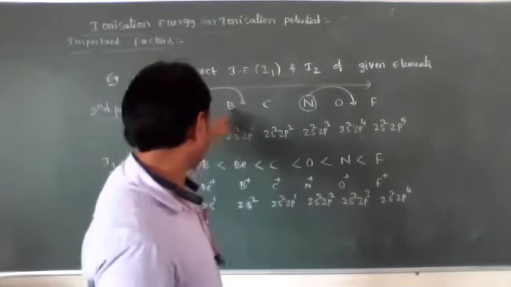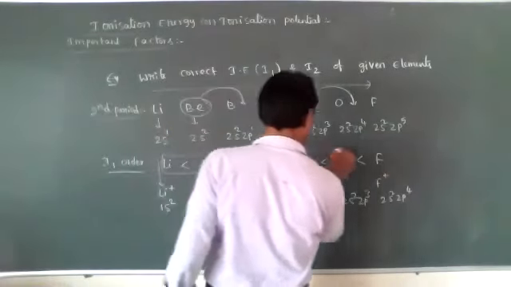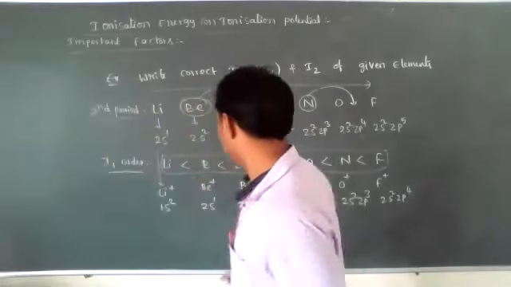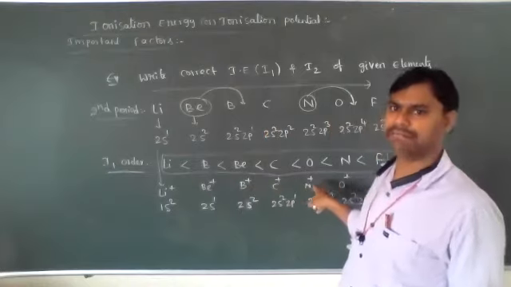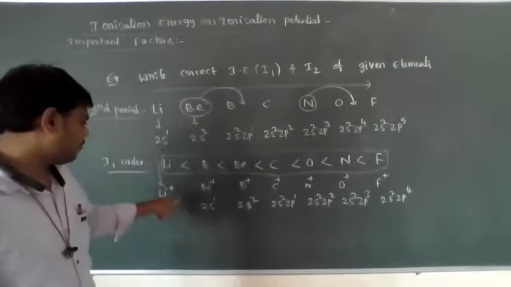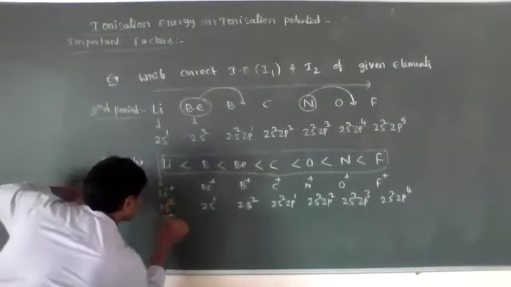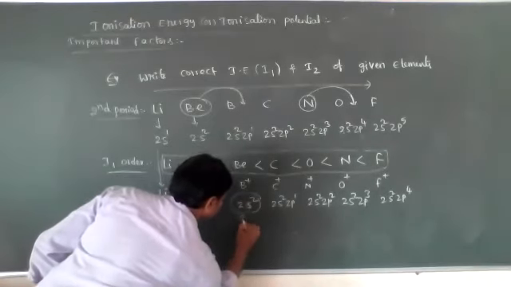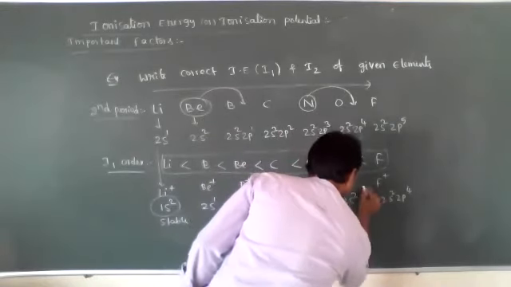No, don't align it; only the correct order is written. This is the order which is completed. Don't think about this. Now I am trying to explain the second ionization energy order. So the given elements are written Li plus, Be plus, B plus, C plus, N plus, O plus, F plus. Their electronic configuration is 1s2 for Li plus, Be plus is 2s1, B plus is 2s2. It is stable. B plus is stable. And N plus is stable.